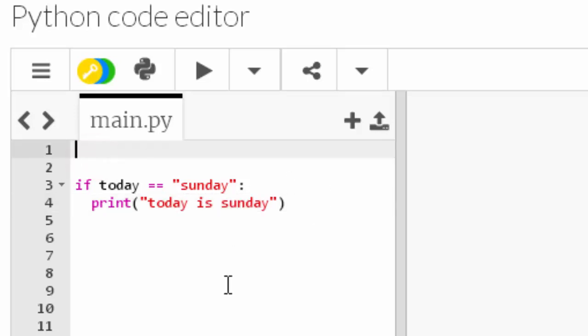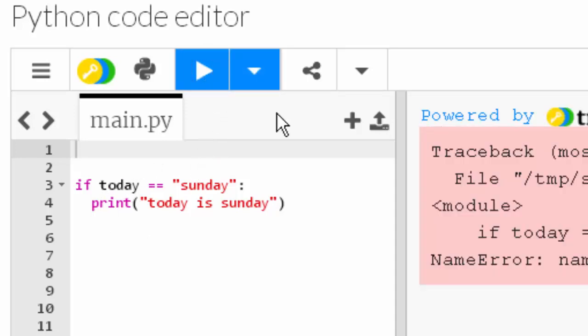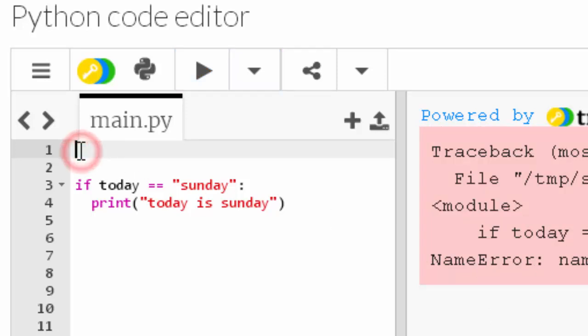Okay, fine. So here's our very first piece of selection or if statement. I've introduced this word today, but I need to tell Python about it. If I run the code now, it will crash because it's not heard of today. Today is not defined. So I'm going to put today set to, let's go with Sunday.